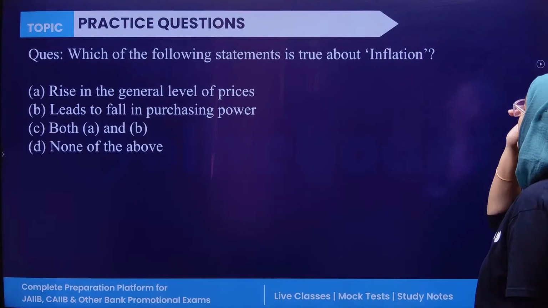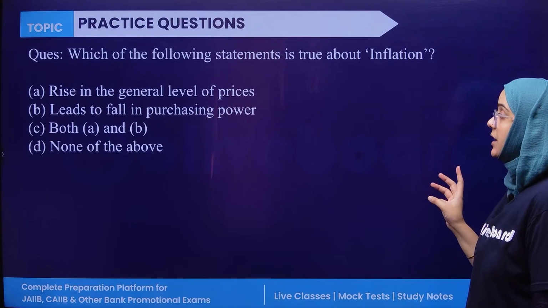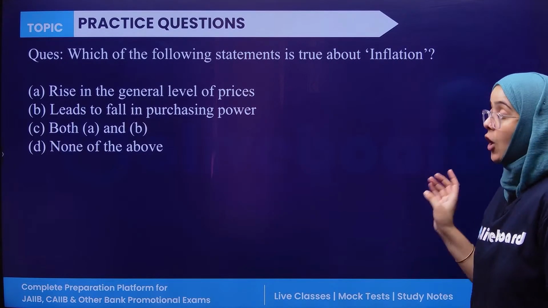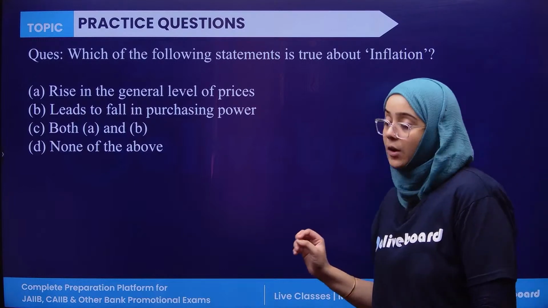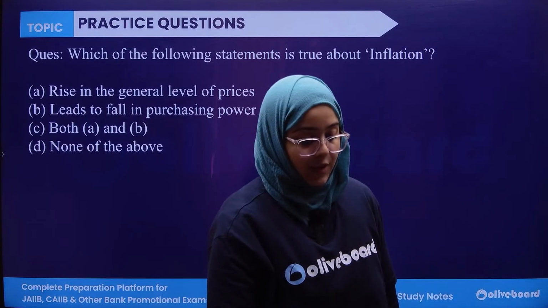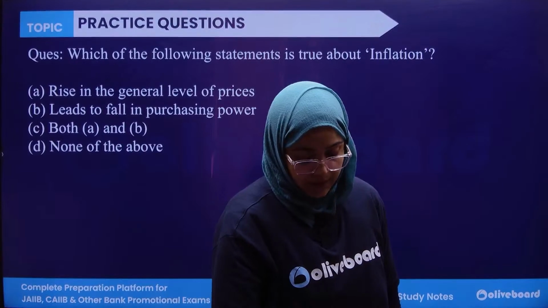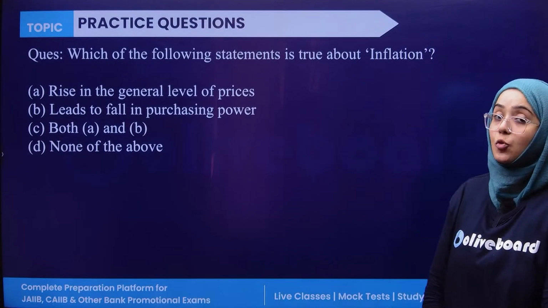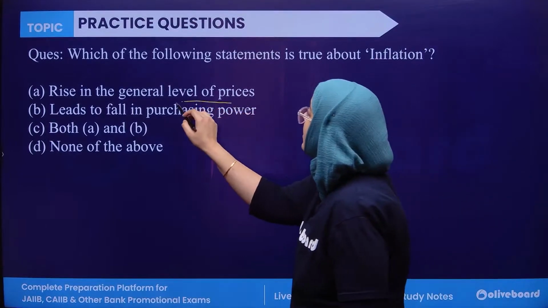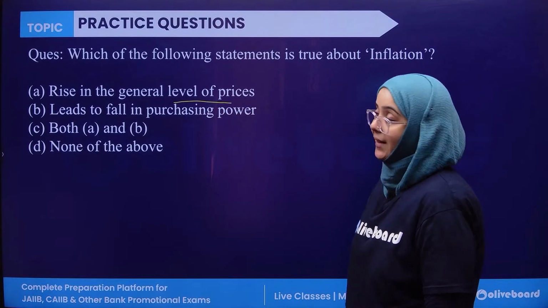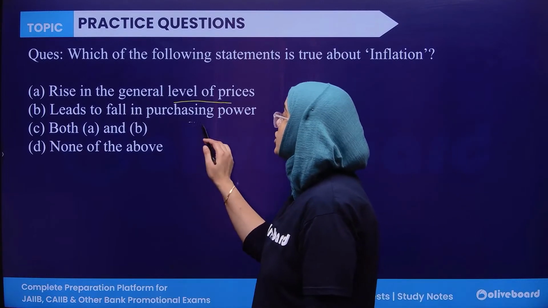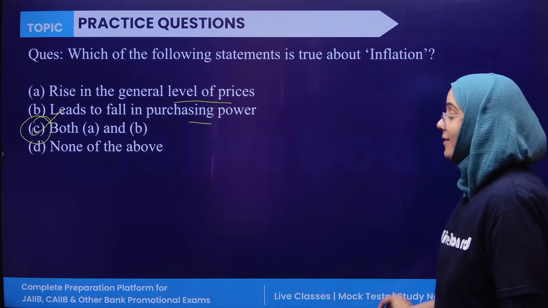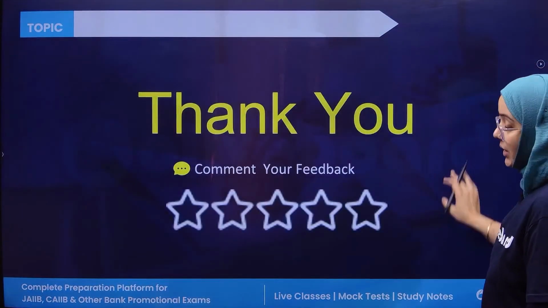Next, which of the following statements is true about inflation? First, the rise in the general level of prices; second, it leads to a fall in purchasing power; both A and B; or neither A nor B. The correct answer is very easy. Obviously, there is a rise in the general level of prices. Second, it leads to the fall in the purchasing power. So both are correct. So the correct answer is C. Okay. Done. So this is the complete chapter.